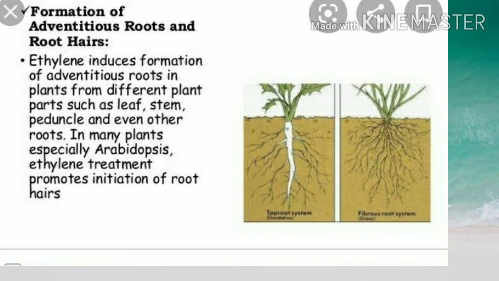Ethylene also plays an important role in the formation of adventitious roots and root hairs. Ethylene induces the formation of adventitious roots in the plant from different plant parts such as the leaf, stem, peduncle and even other roots. In many plants, ethylene treatment promotes the initiation of root hairs. It is one of the applications of ethylene.